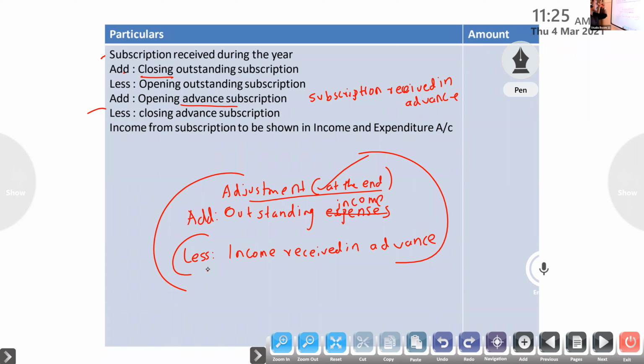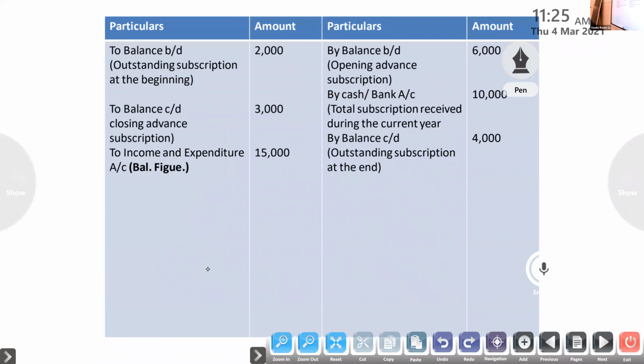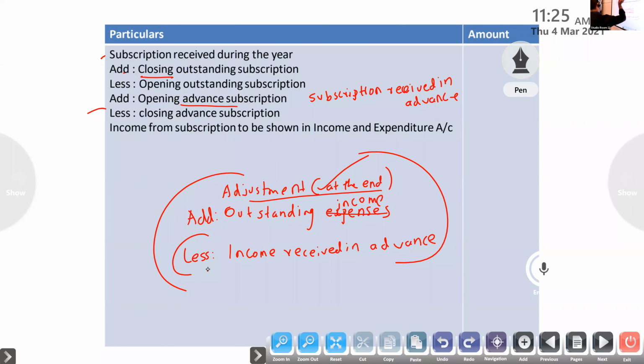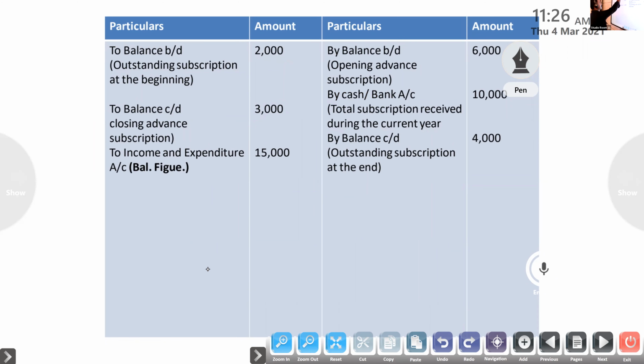To be shown in the income and expenditure account. Clear? Subscription received during the year, add outstanding subscription at the end, less outstanding subscription in the beginning, add subscription received in advance in the beginning, less subscription received in advance at the end. Otherwise, one more method is there, an alternative method. You can choose any one. Through preparing the subscription account, if you want, you can do this one.